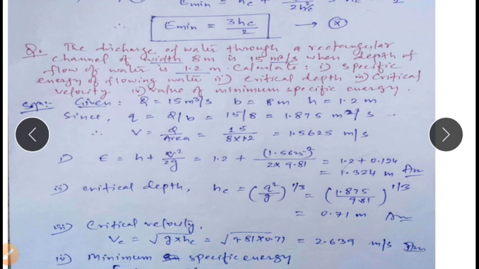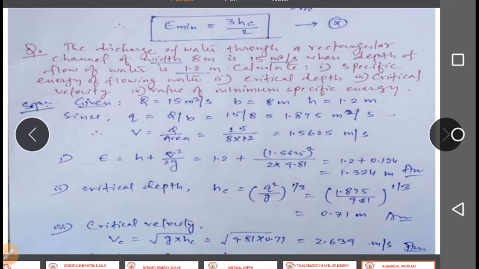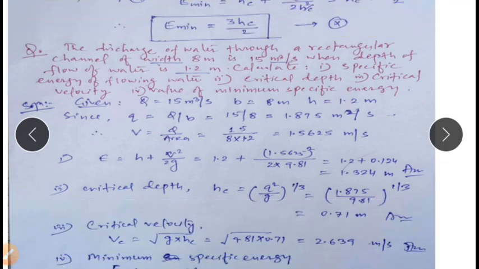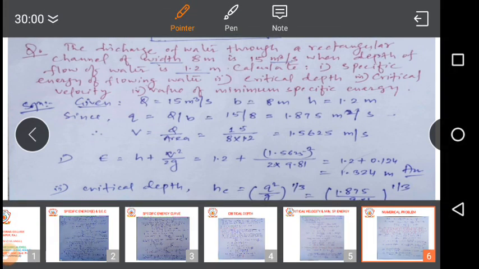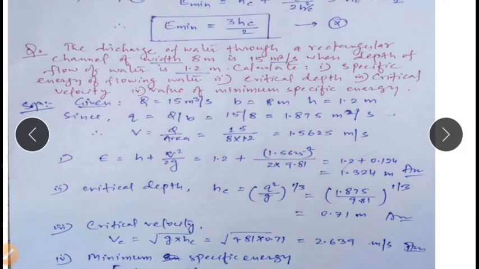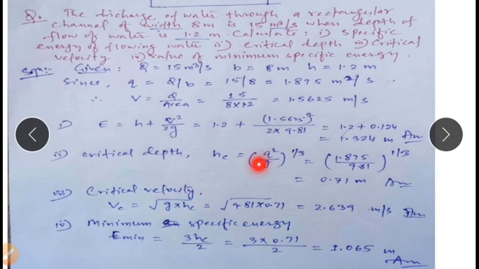Now, what are the given points? Given is that Q will be 15 meter cube per second, width means b, depth means h. Now we have to calculate first the discharge per unit width, that is small q. It comes 1.875. Now we will calculate the mean velocity, that will be the discharge upon area. After calculation it comes 1.5625.